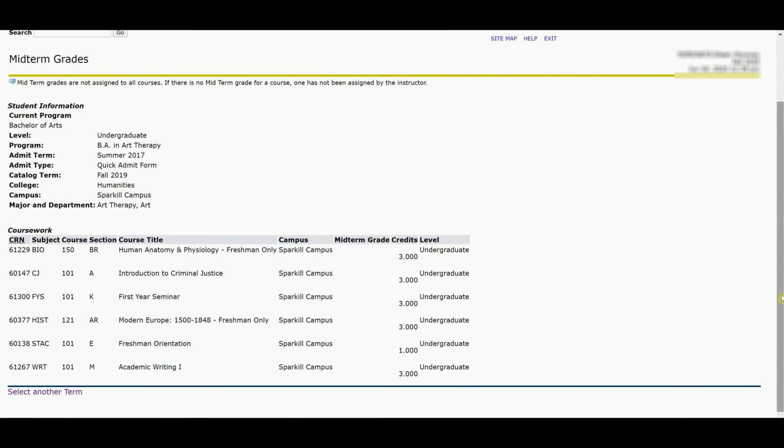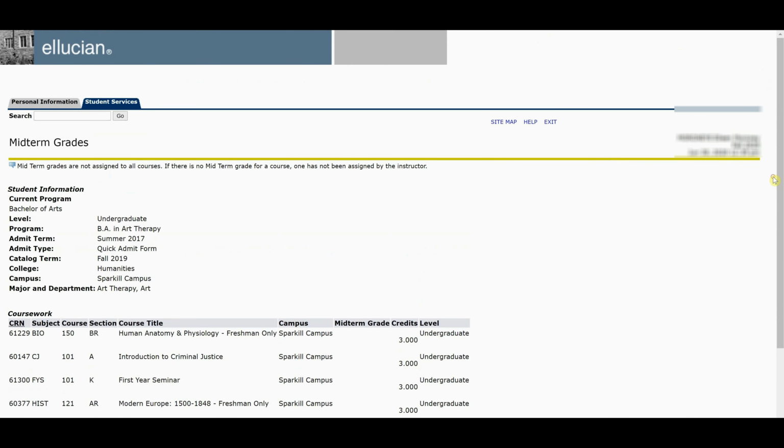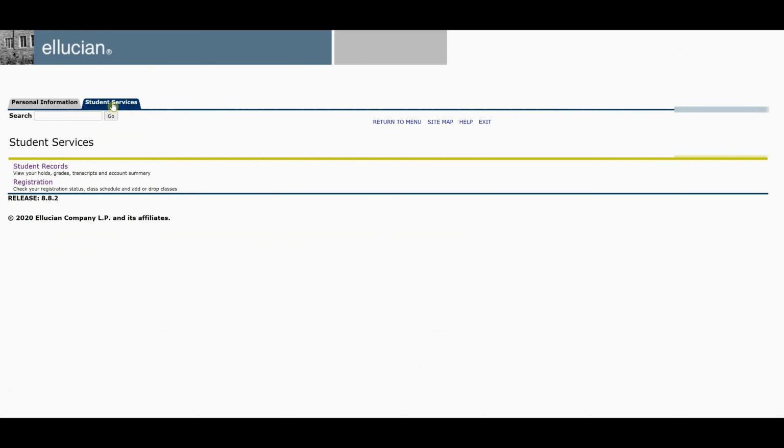So as you see here, if it was midterms and I looked here and I didn't see anything, then I'm on track. If I did see a D or an F, then I definitely want to reach out to my professor to see how I can remedy that situation, how I could improve my grades. But that's also something that's important to look at, is to look at the midterm grades when the midterm grades are posted. Lastly, the thing that I find really important to look at is your actual schedule.